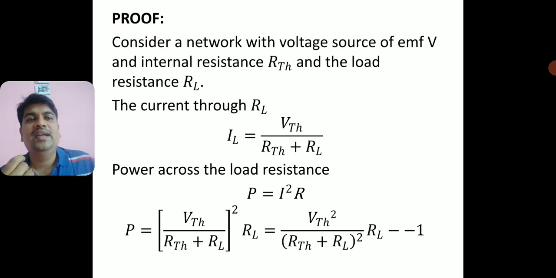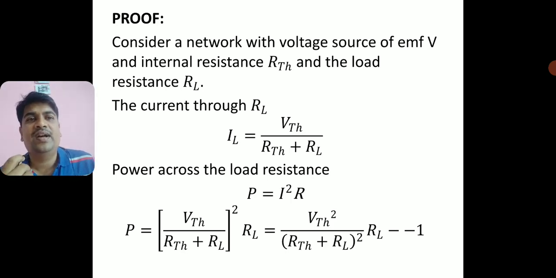Into resistance. Resistance means you should substitute the load resistance here, because I am calculating the power across the load resistance. Therefore, you should substitute the value of resistance as the load resistance. Now here I am calculating everything across the load resistance. I have calculated the current through the load resistance, which I am calling IL, and again the resistance which I am substituting in the equation of power is the load resistance.